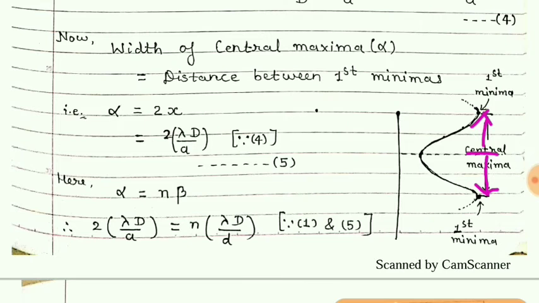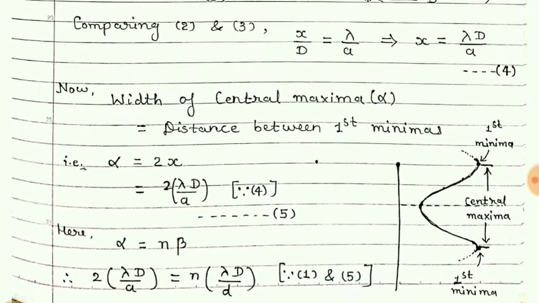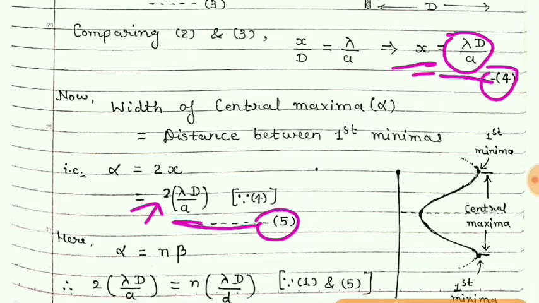So the width of central maxima, denoted by suppose alpha, will be equal to twice of x. But what is x? From equation number 4, it is lambda d by a. So 2 into x is 2 lambda d upon a. Let us give this equation number 5.